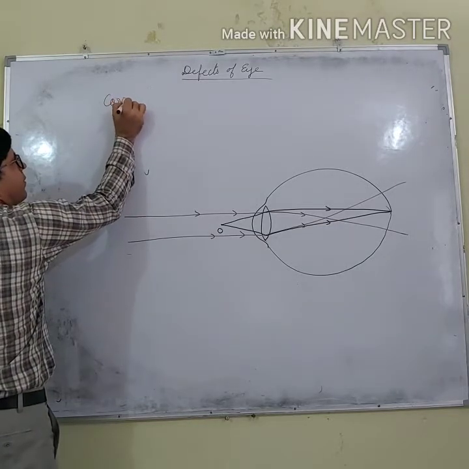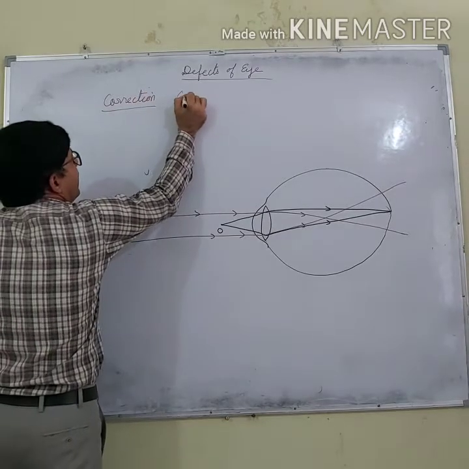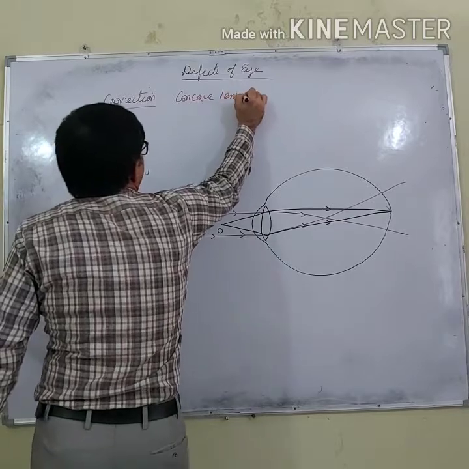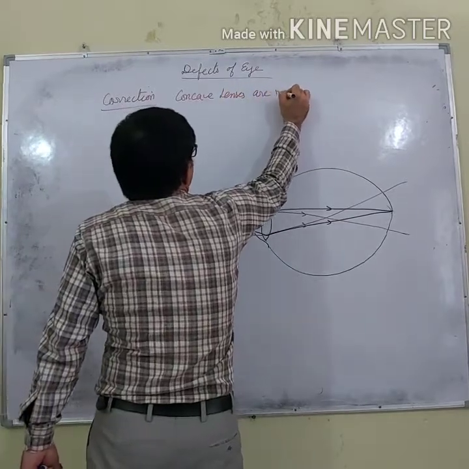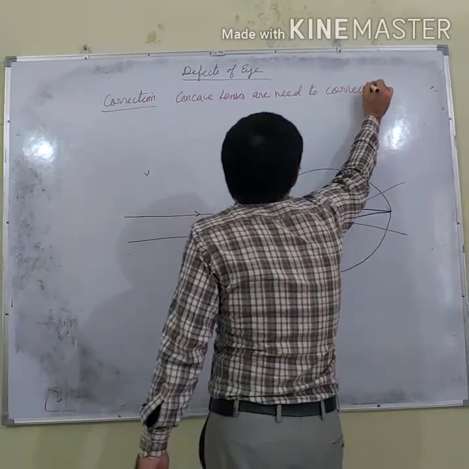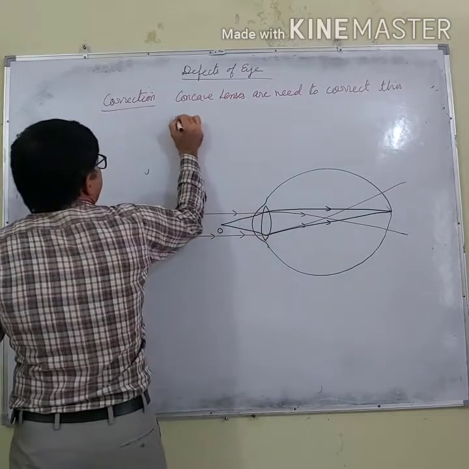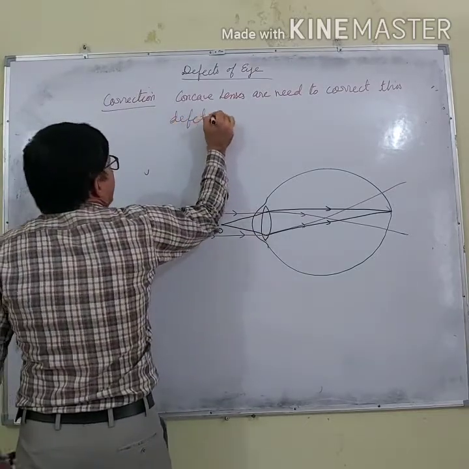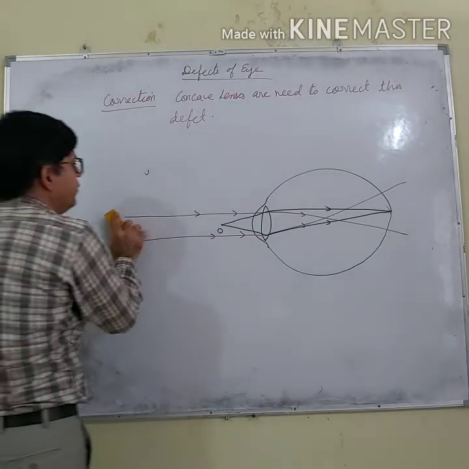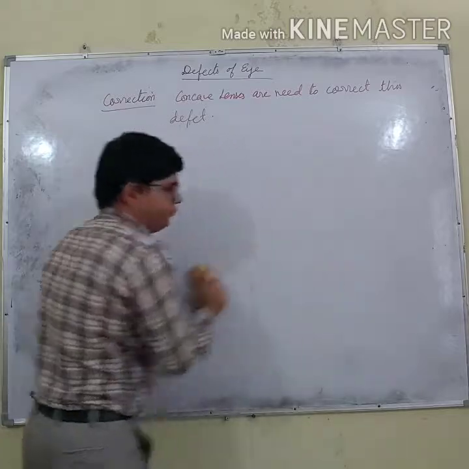Correction: concave lenses are needed to correct this defect. Why? Let me explain why concave lenses are used to correct this defect.